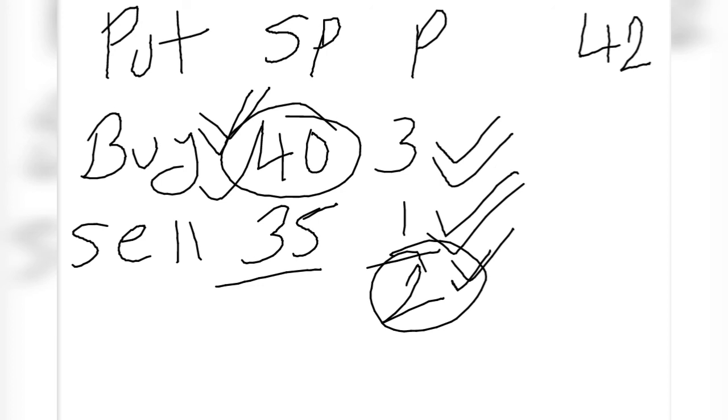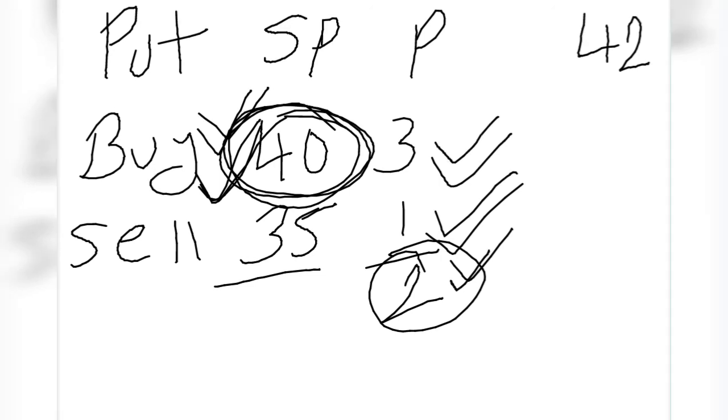So how can we earn 2 rupees? If on expiry the stock price is rupees 38, then you exercise the put option. Meaning you buy the stock at the current market rate, that is 38 rupees, and you exercise the put option and sell the share at 40 rupees, and you earn rupees 2 profit.